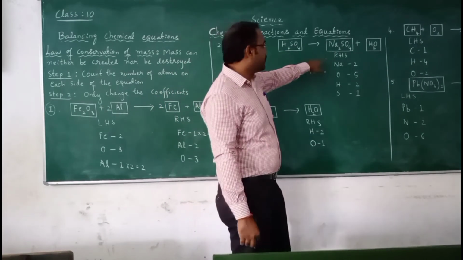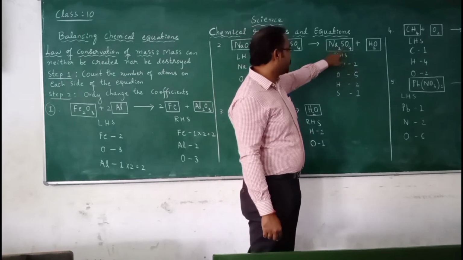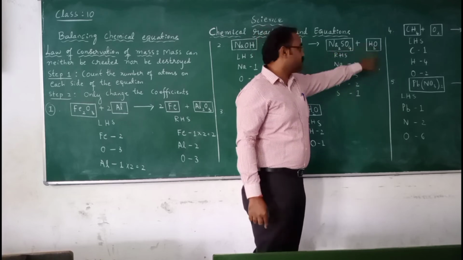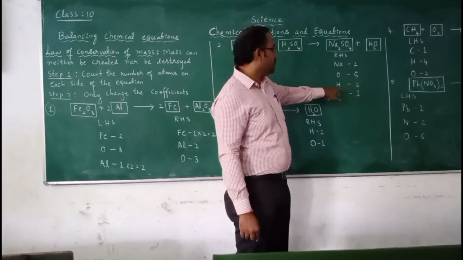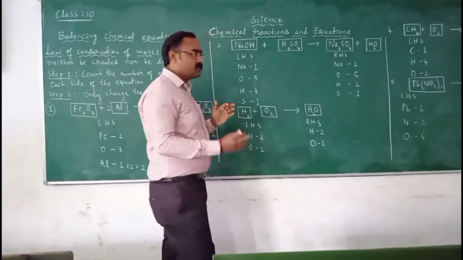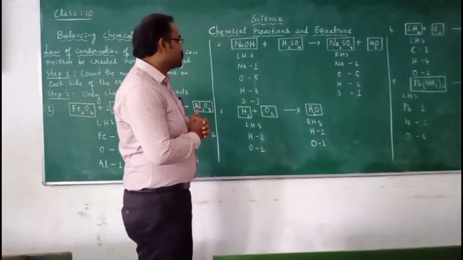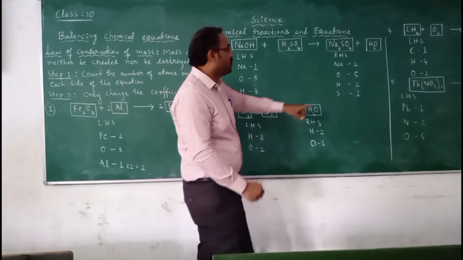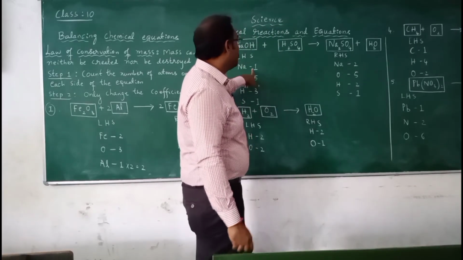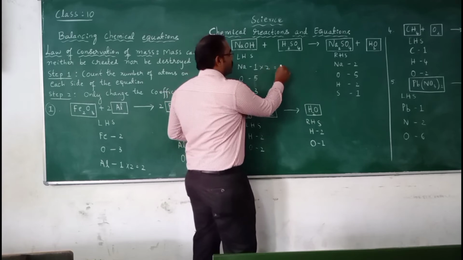So in sulfur, only 1. When you look into the right hand side, sodium is 2 and sulfur is 1. Oxygen is 4 plus 1, so oxygen is 5, and hydrogen is 2. To make them equal, we have to multiply the coefficient. Sodium is 2 here and sodium is 1 here, so first multiply it by 2 to make it 2.